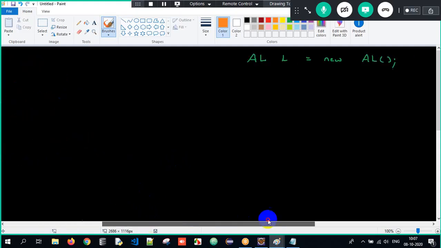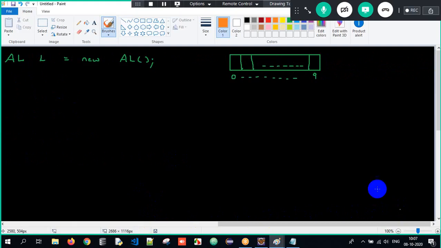Since the ArrayList collection has so many methods, we have a method called the add method. So L is the object reference. I tell L dot add of 10. When I tell L dot add of 10, I am adding an object into the collection, into the ArrayList.